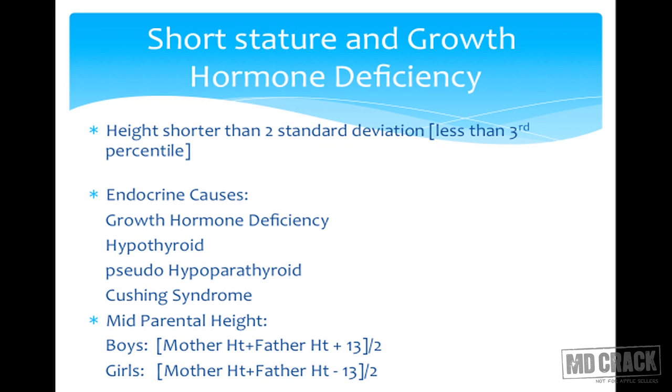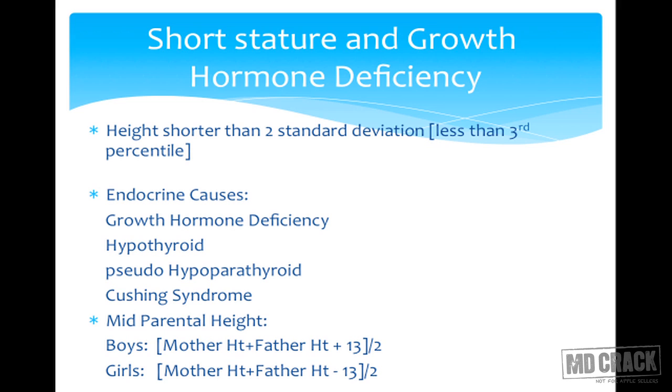Coming to the last topic of today's session, short stature and growth hormone deficiency. A child is said to be short if the height is shorter than 2 standard deviations for his age and sex, and also if he is short for his mid-parental height. So how to calculate the mid-parental height? For boys, we add mother's height and father's height. We add 13 centimeters to this because that is the difference between an average male and female height, and we take an average of this total. So this is the mid-parental height for boys. For girls, instead of adding 13, we subtract 13, and mid-parental height gives us an idea about the genetic potential of a child to grow.